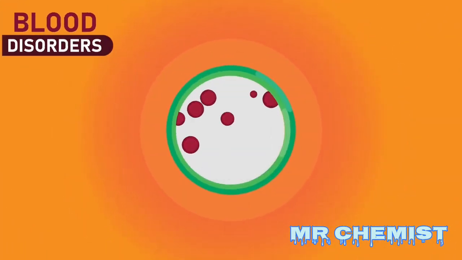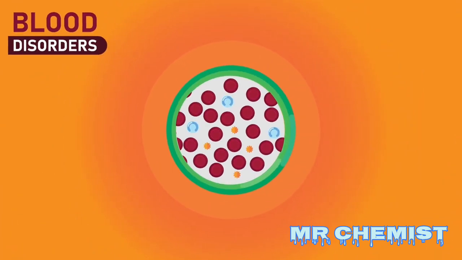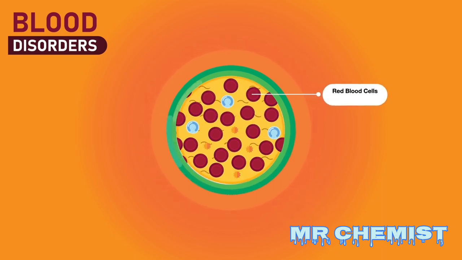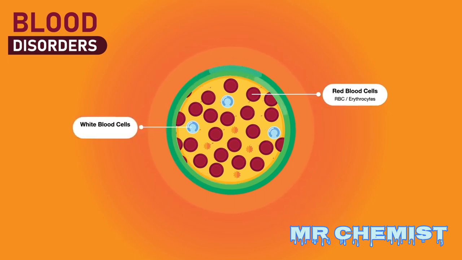The blood cells are mainly red blood cells, also called RBCs or erythrocytes, white blood cells, also called WBCs or leukocytes, and platelets. Plasma, which constitutes 55% of blood fluid, is mostly water, 92% by volume, and contains dissolved proteins, glucose, minerals, ions, hormones, and carbon dioxide.